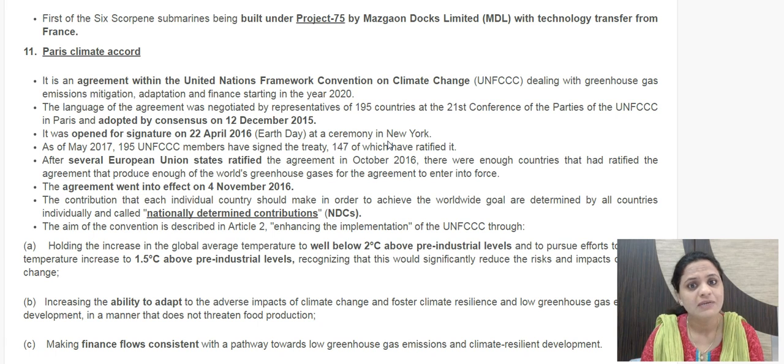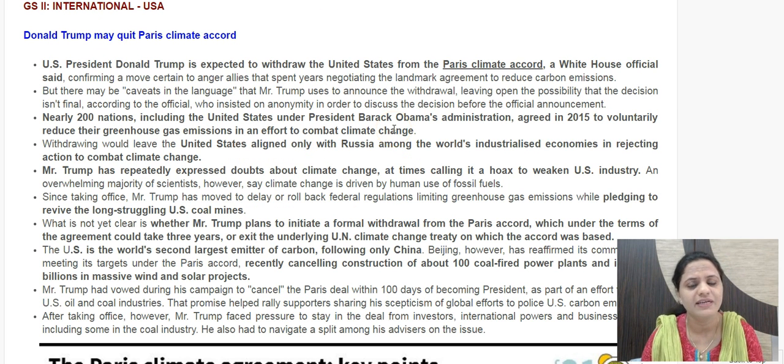So US President Barack Obama had ratified the Paris Climate Accord, but now the present president of USA, Donald Trump, is considering opting out from the Paris Agreement. When he was contesting elections, he had also said that within 100 days of his term in office, he would opt out of this agreement. The justification provided is that they don't believe in climate change. So these are people who say, including President Donald Trump, that climate change is a hoax.